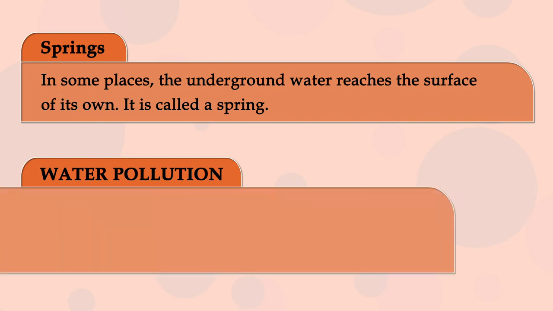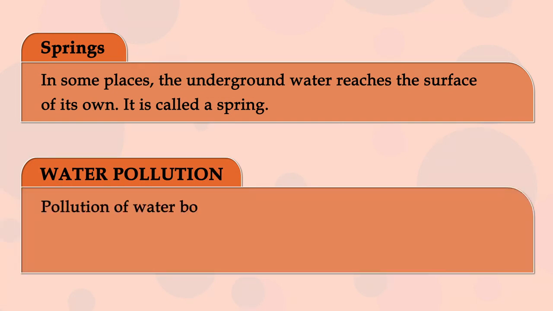Water pollution. Pollution of water bodies is known as water pollution.